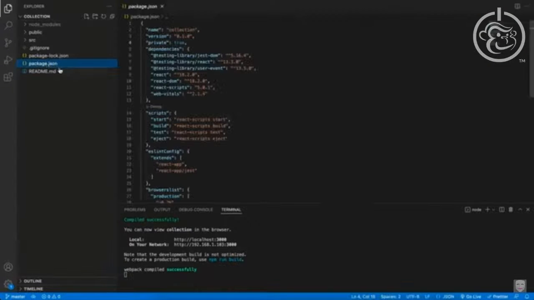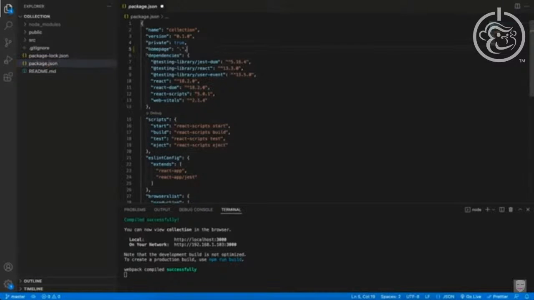The first thing I like to do is in the package.json file, I like to add this attribute, homepage, with a period. This basically says that once we've built the project and hosted it in a subdirectory of some sort, it will still run fine in there. So that's just something good that I like to add personally.